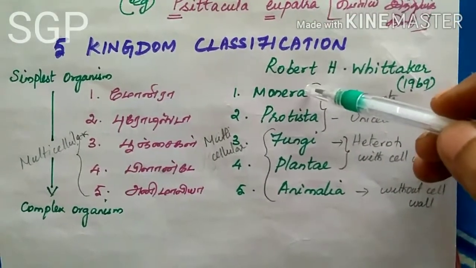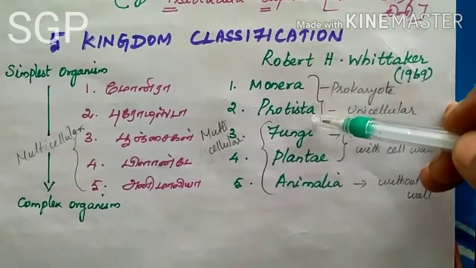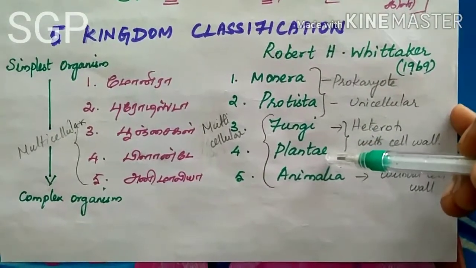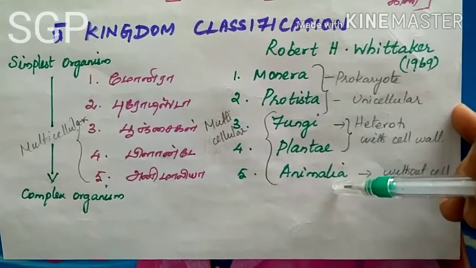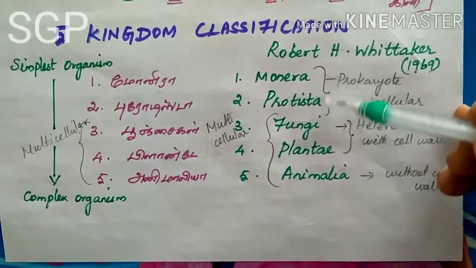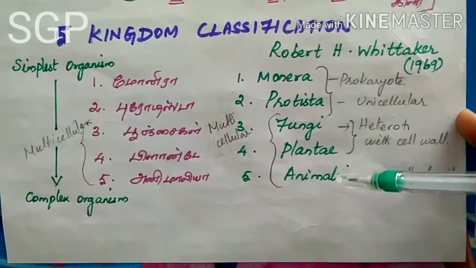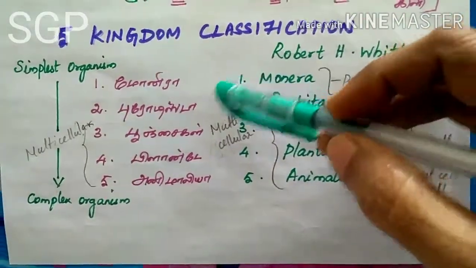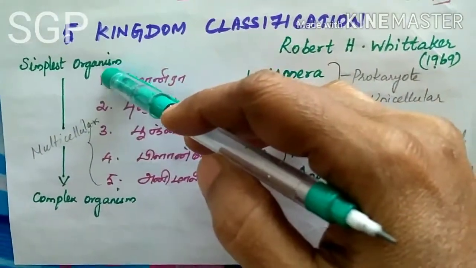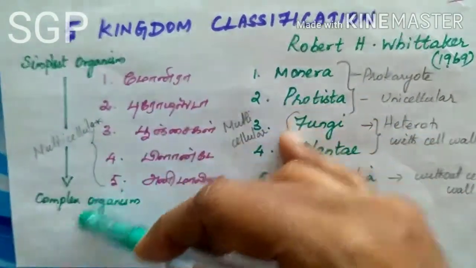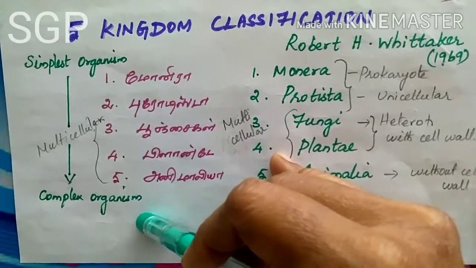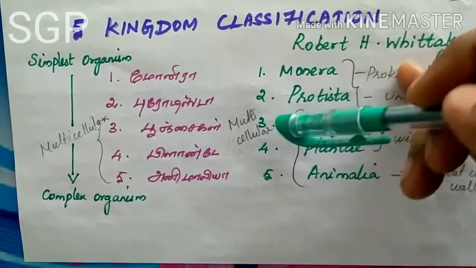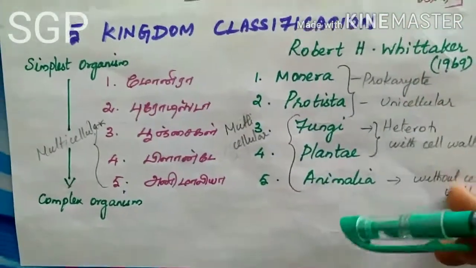The first one is Monera, the second is Protista, the third is Fungi, the fourth is Plantae, and the fifth is Animalia. In this classification, the organisms are grouped from the simplest organism to the complex organism.